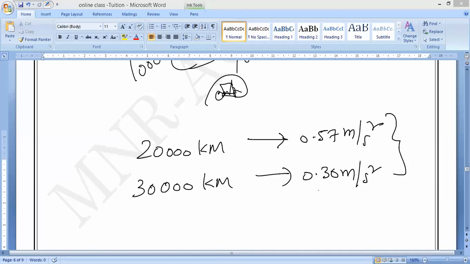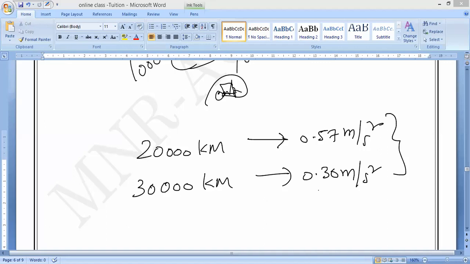It is sufficient for us to know that the value of g also decreases as we go down inside the earth, and it will become 0 at the center of the earth. It will become 0 at what, guys? Zero at the center of the earth. Because actually infinity should come according to the mathematics, but at the center, what is the g value, guys? g value will become 0.